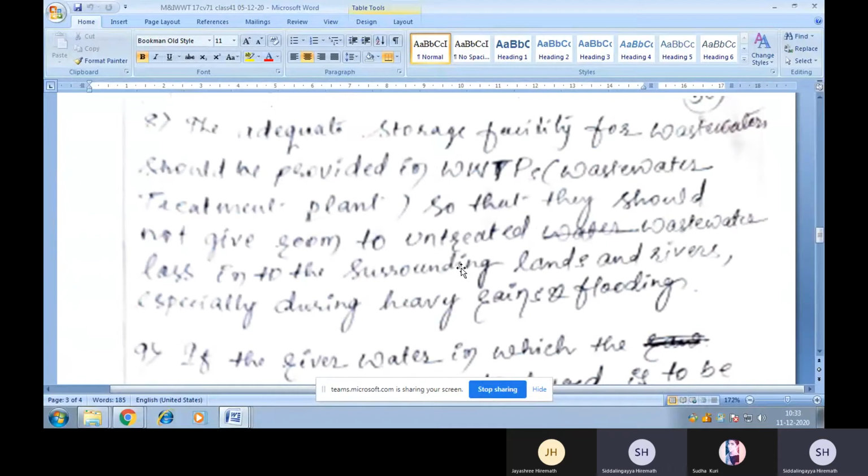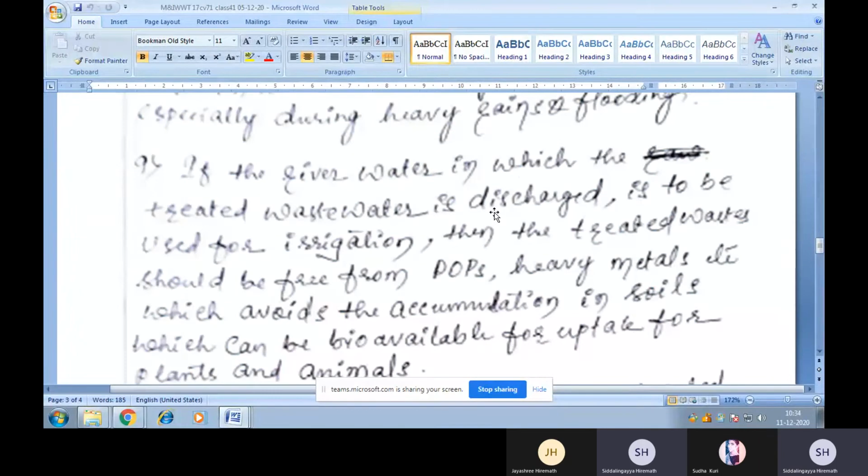So this particular thing has to be followed by each and every industry here, because some of the industrial wastewater will have the higher concentration of pollutants. So therefore, they have to collect their own wastewater in their own land during heavy rainfall. Otherwise, it leads to the pollution of the rainwater or storm runoff here. Understood?